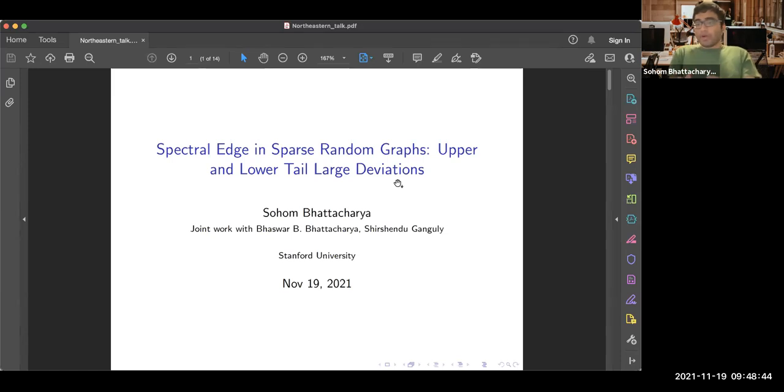So this probability we want to approximate, and similarly we will want to approximate the lower tail probability, which is given by the probability that f of Y is less than 1 minus delta times its expected value. So these are the two probabilities that we want to approximate, and we will give the rate and the proper constants in our case.